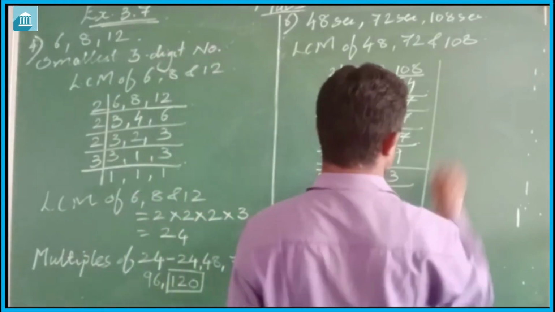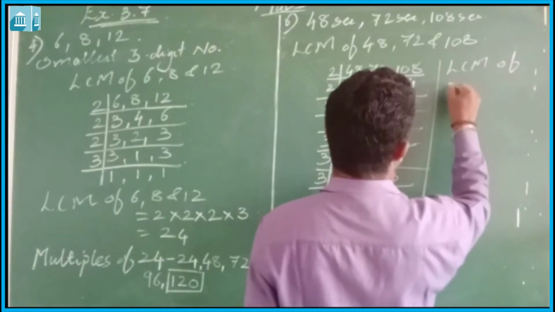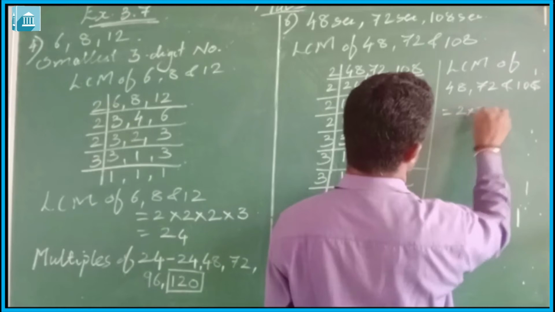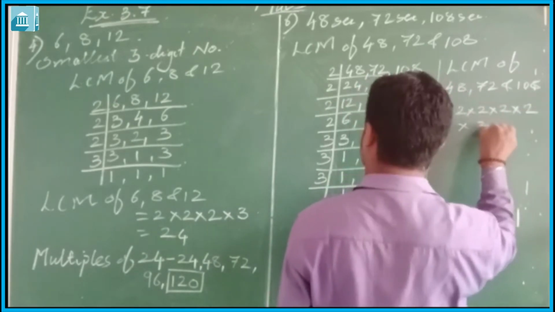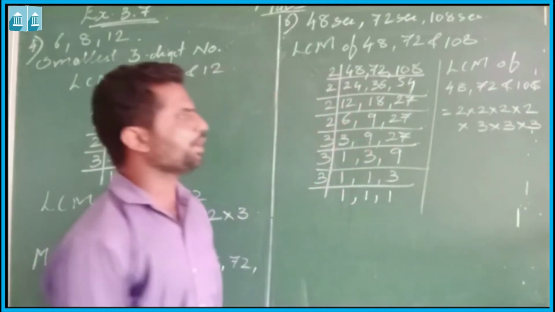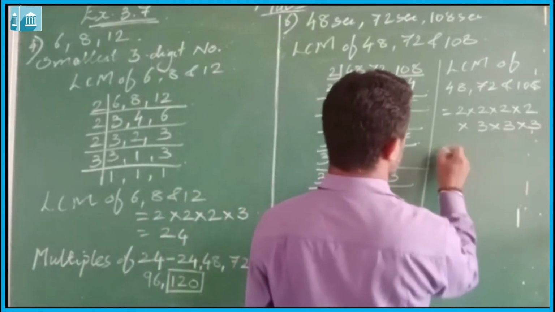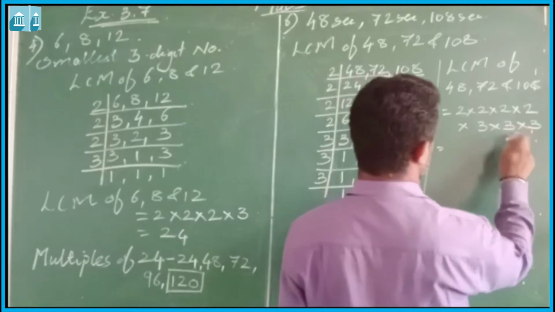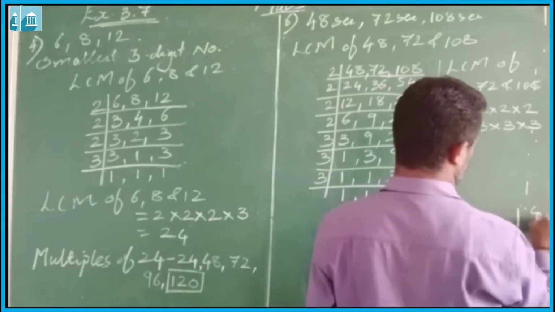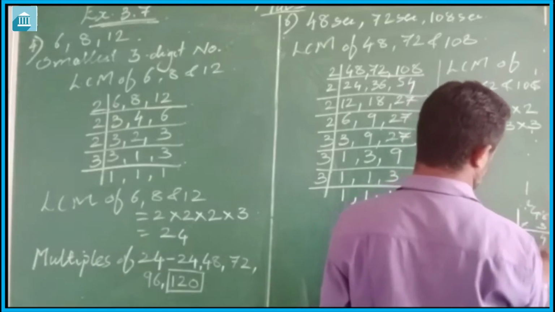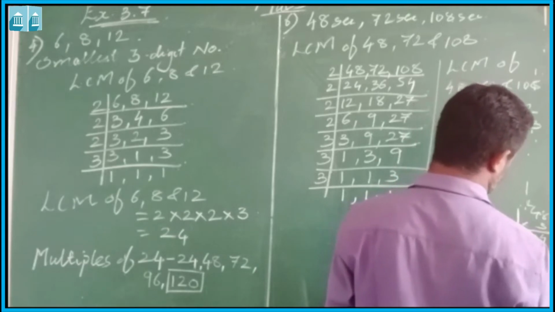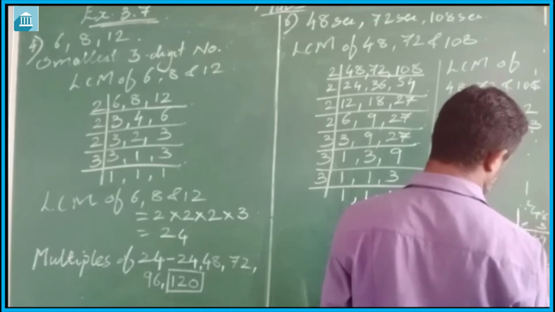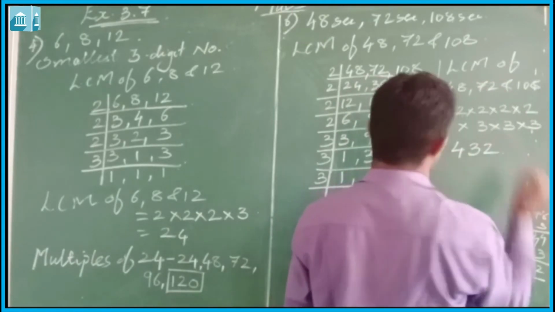So the LCM of 48, 72 and 108 is equal to 2 into 2 into 2 into 2 into 3 into 3 into 3, which will be equal to 2 times 2 is 4, 4 times 2 is 8, 8 times 2 is 16, 16 times 3 is 48, 48 into 3 is 144, again 144 into 3, it will be 432.